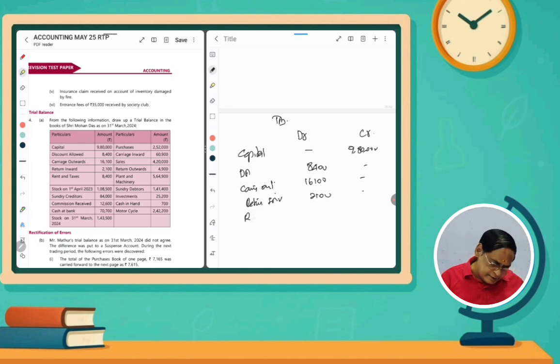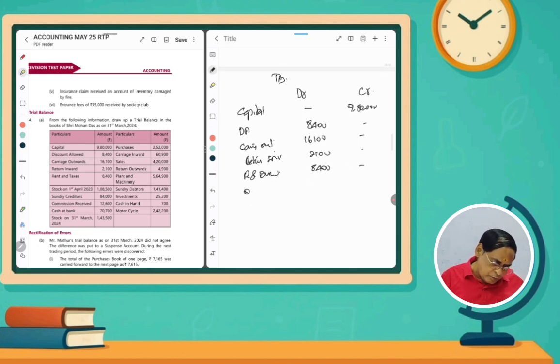And then rent and taxes 8,400, it is debit. So opening stock, how much? 1,08,500, it is also debit. And then sundry creditors 84,000, credit. And then commission received is income, so credit, 12,600.